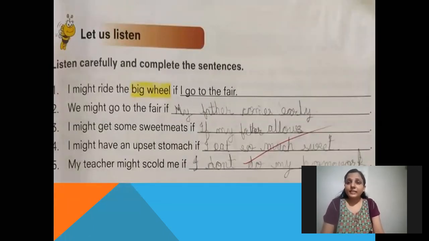Listen carefully and complete the sentence. See here, I might ride the big wheel if I go to the fair. See, one example I will tell you. We might go to the fair if my father comes early.